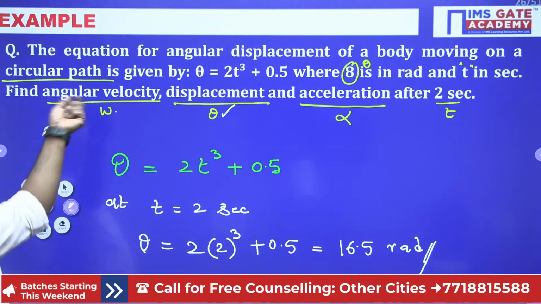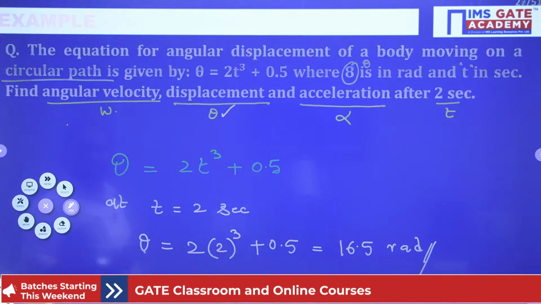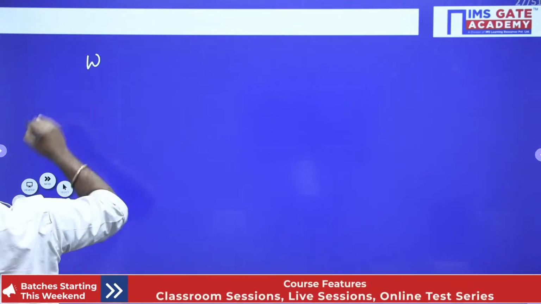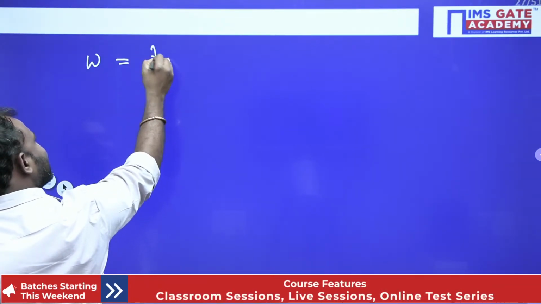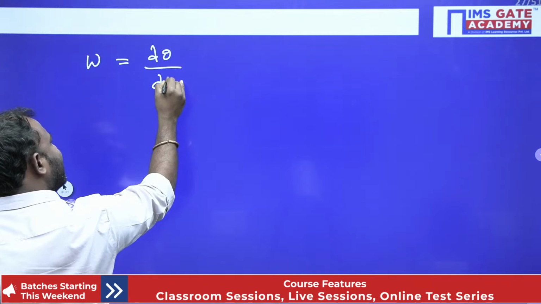Now we need to find the angular velocity. Let's move to angular velocity. W is equal to d theta by dt.